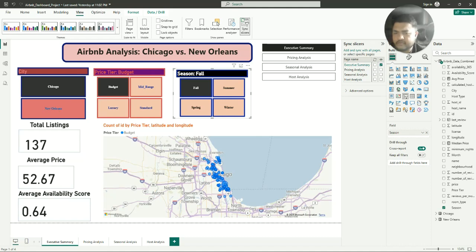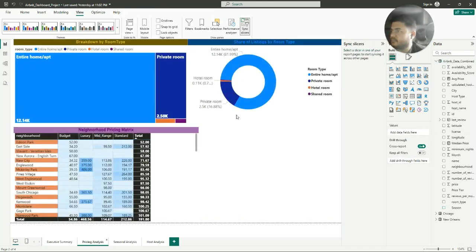Now let's move to our pricing and property analysis. The goal here is to deconstruct the market and understand its core components. Now let's move to our pricing analysis page. You can see here we have donut charts and tree map charts. The visuals on the screen immediately tell us a key story about market composition.